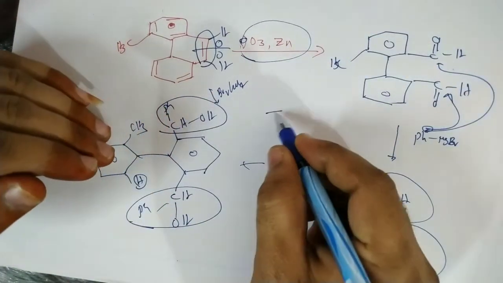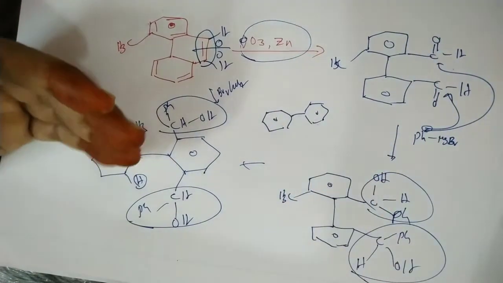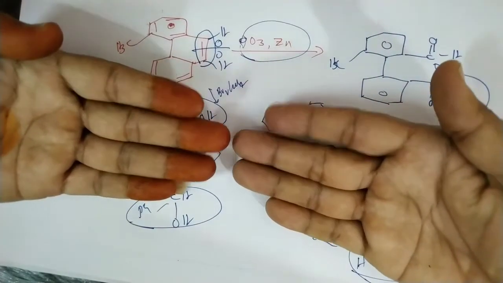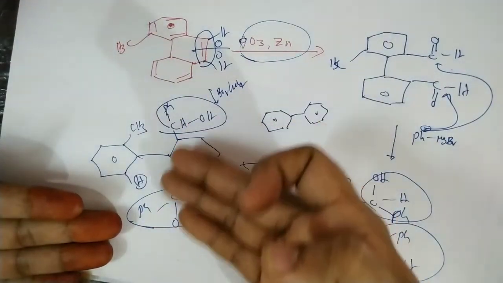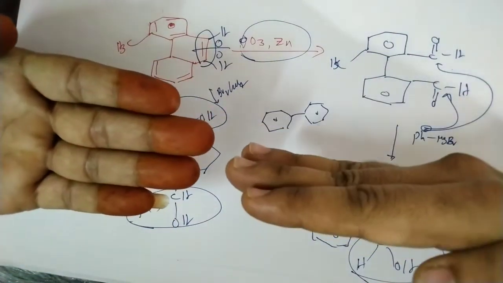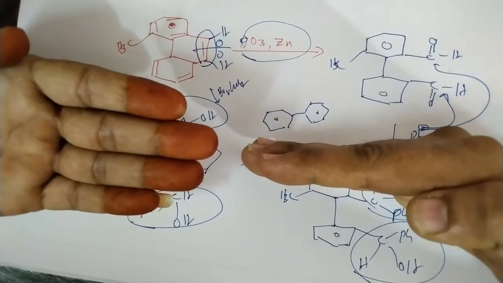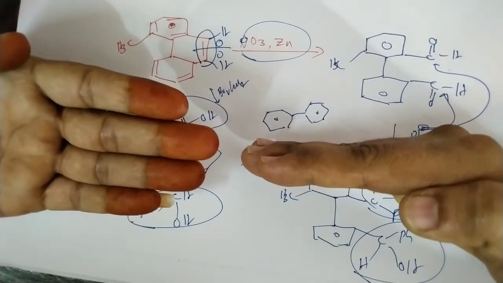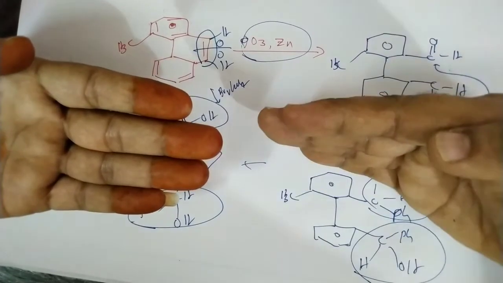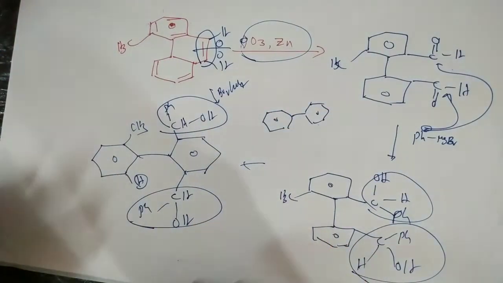Actually, simple biphenyl is planar. Simple biphenyl is a planar compound, which means the two rings are present in the same plane. But whenever the ortho groups are substituted by bulky groups, the biphenyl is converted to a non-planar shape. In this non-planar shape, it can exhibit optical isomerism. So every suitably substituted biphenyl compound can exist in two forms, dextro and levo. So this compound exhibits optical isomerism.